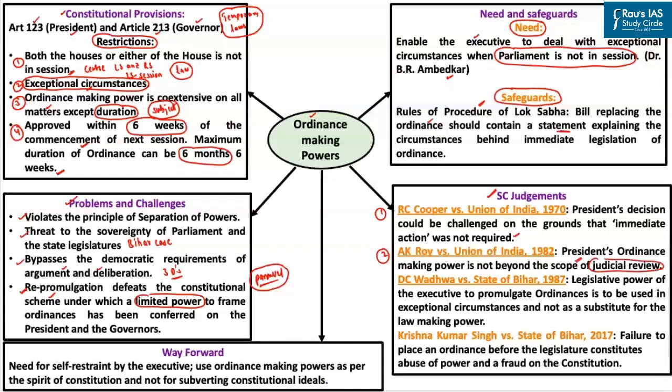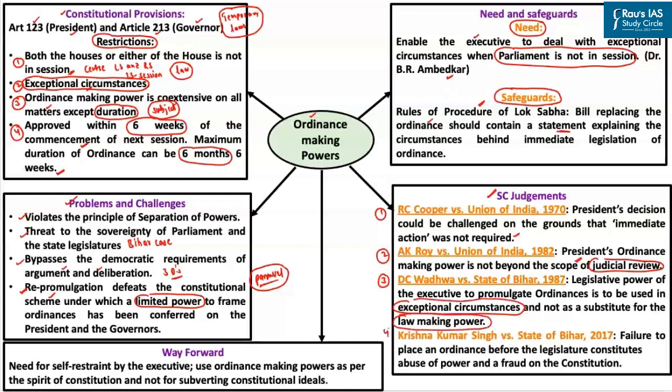The next one is D.C. Wadhwa versus State of Bihar. In this case, the Supreme Court observed that the legislative power of the executive to promulgate ordinances has to be used sparingly and only in certain exceptional circumstances. Exercise of ordinance making powers cannot be a substitute for the law making power of the legislature.